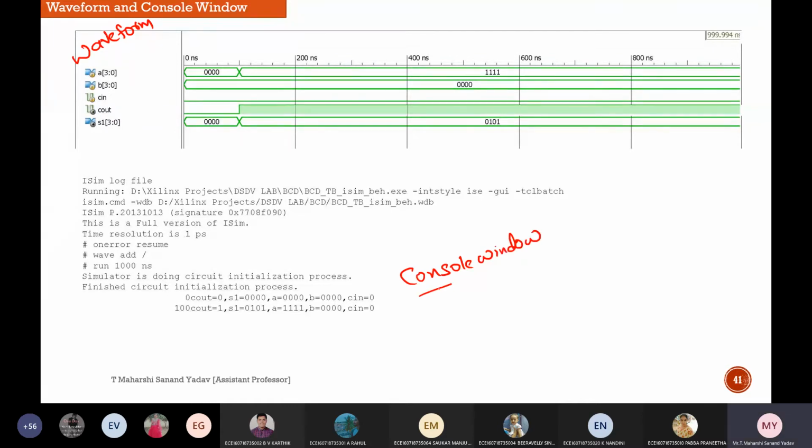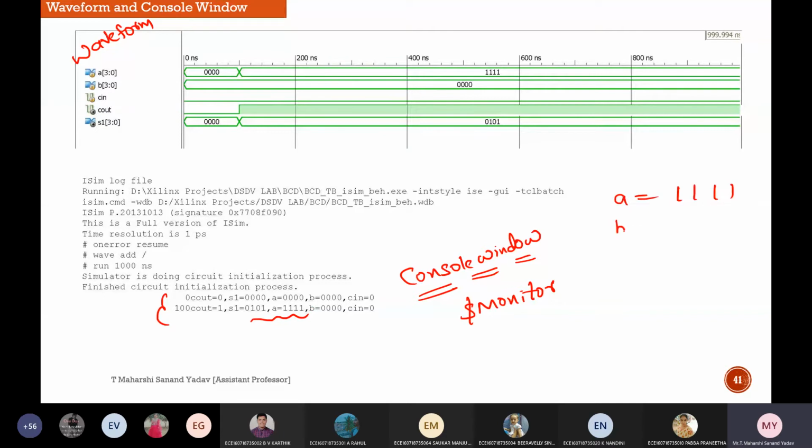So what is the step that I have to follow to get the result in the console window? $display. Display or monitor, anything you can use. Display means it will display only once. Monitor means continuous changes in the value will be displayed. So you see here I got some result. I got C out as 0 and S1 as all zeros. So better concentrate on this one.